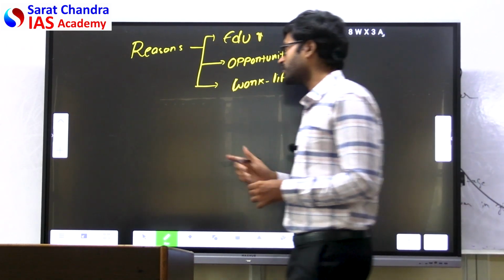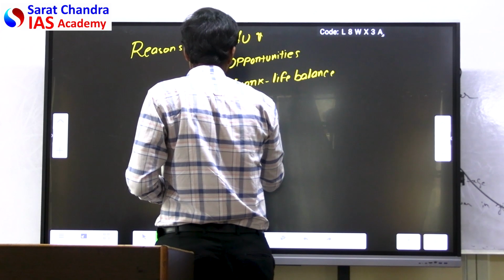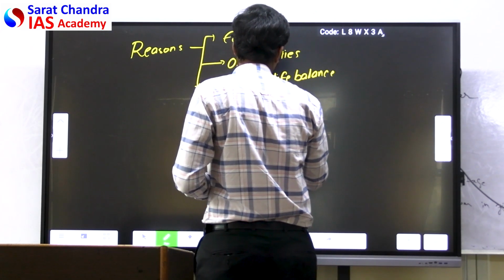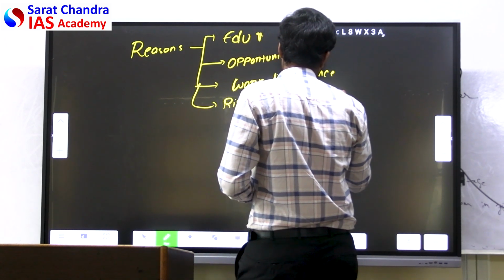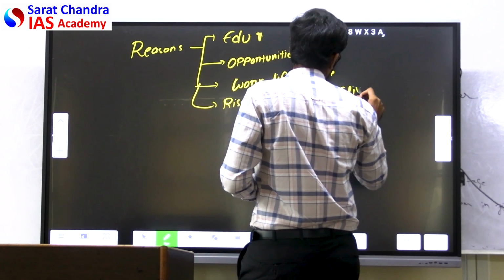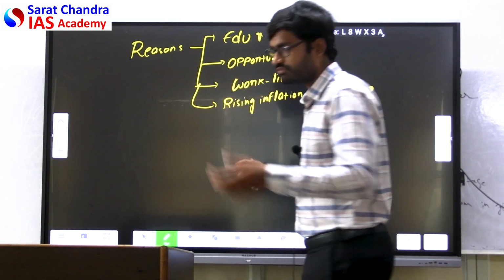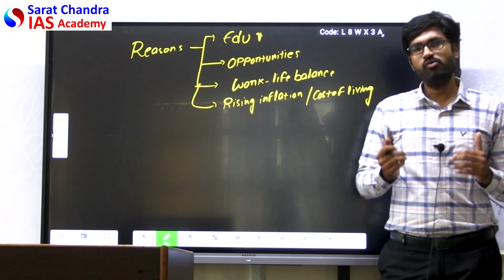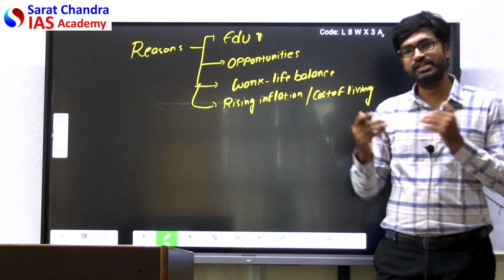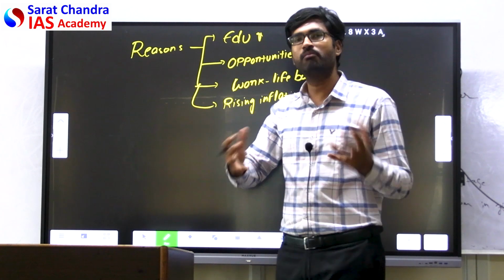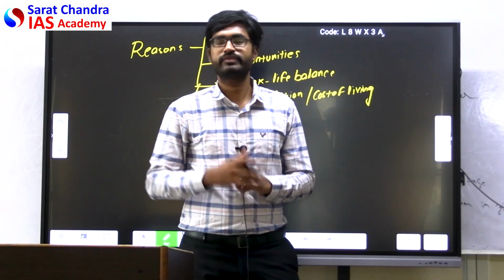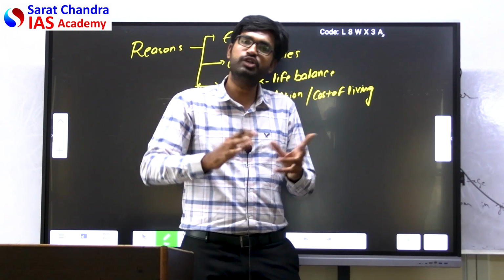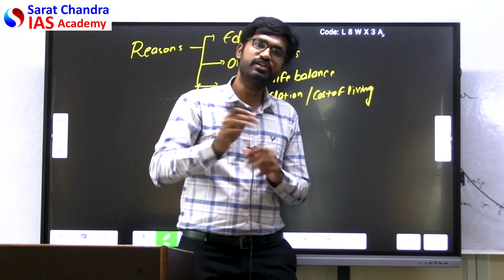And the fourth one is the rising inflation, the rising cost of living. See, previously you can hear that there were 11 or 12 people born in the same family. Now, because of rising cost of living and rising inflation, we can't afford more people in our family. That's why the birth rates are reducing. People are choosing that only one child is enough, only two children are enough. That's why birth rate reduces.